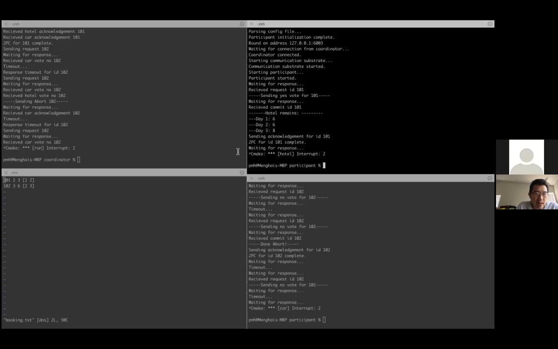So basically, I assume you're using remote procedure call, right? So I'm sending one to the car, and it votes commit. But the coordinator hasn't sent the commit. What will happen if it makes another request?